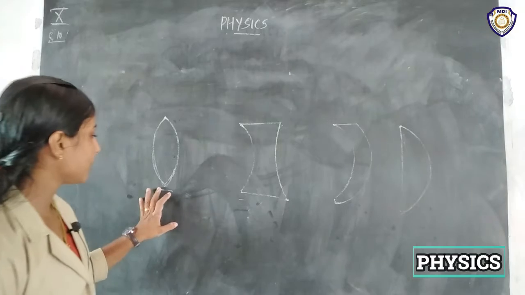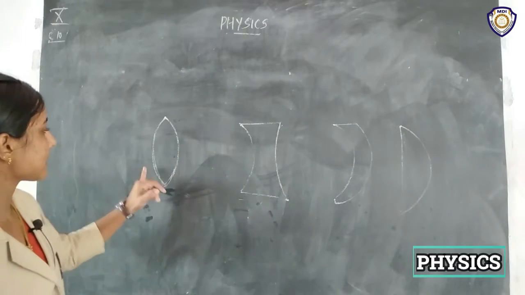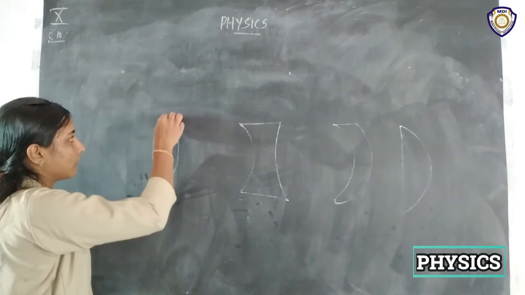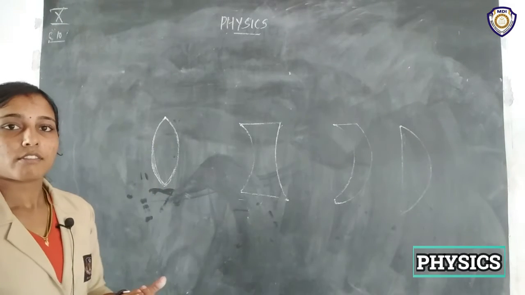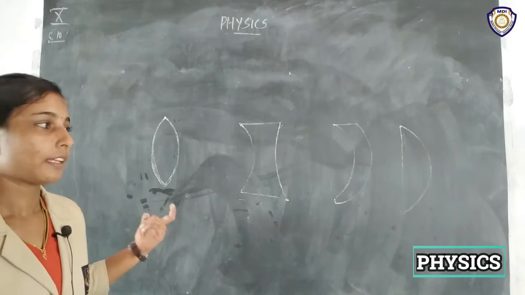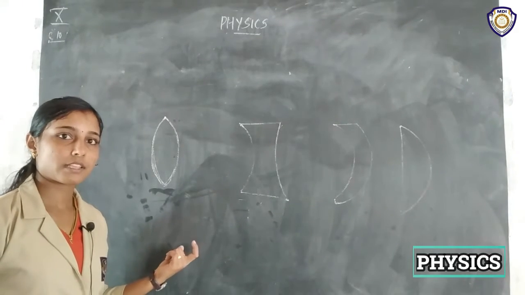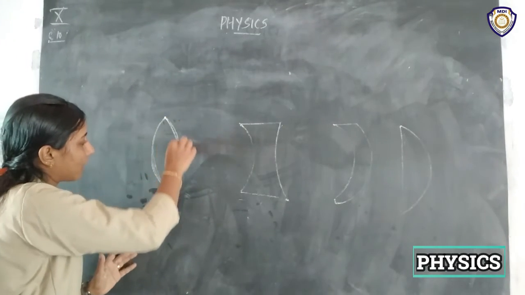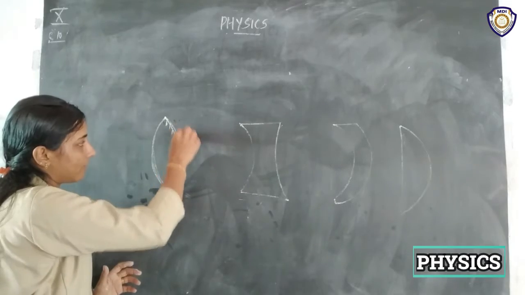So what you can see from here, this lens has two surfaces, both are bulged, right? That means whenever you study spherical mirrors, suppose it is a spherical mirror, this is the non-reflecting part, this is the reflecting part.